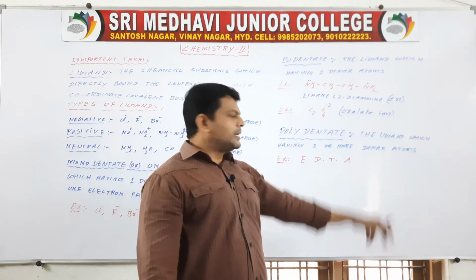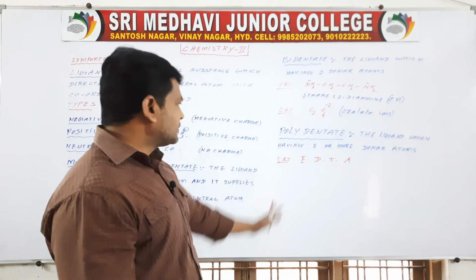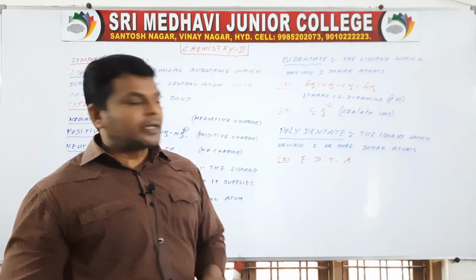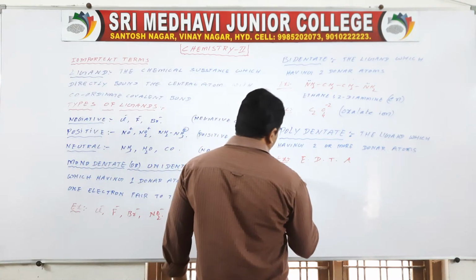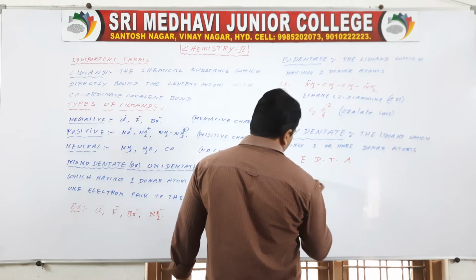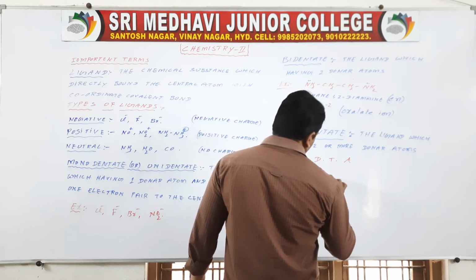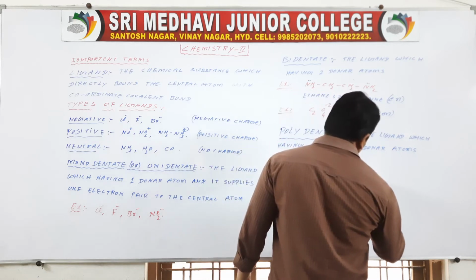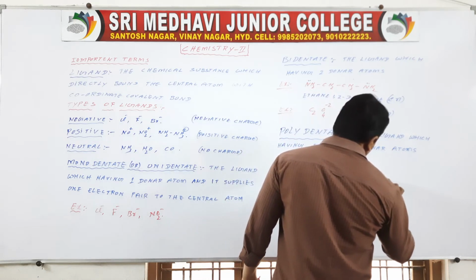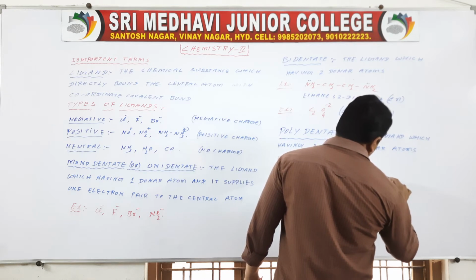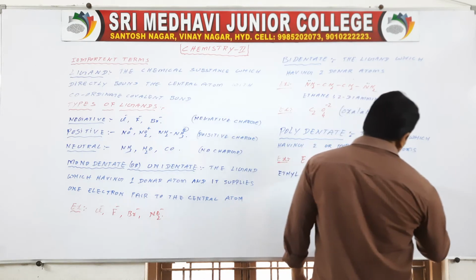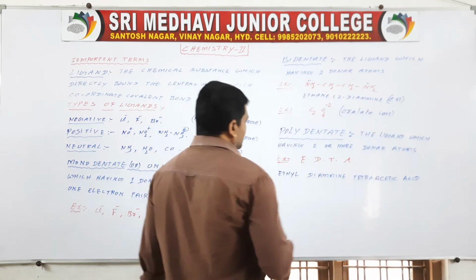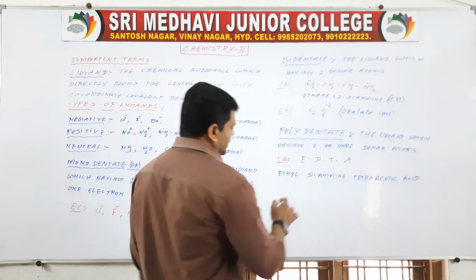Ethylenediamine tetraacetic acid is called a polydentate ligand.